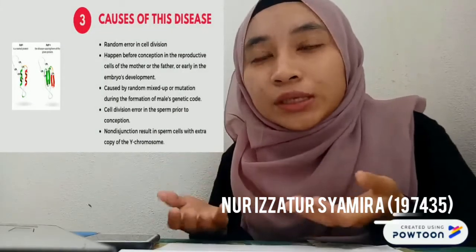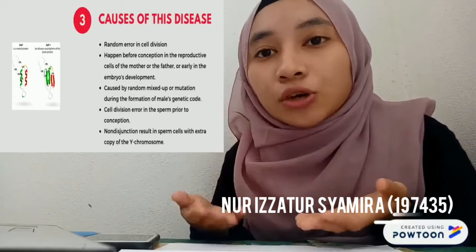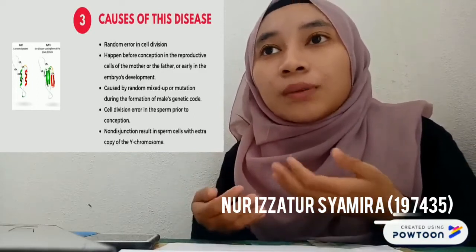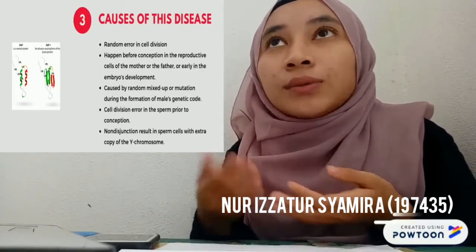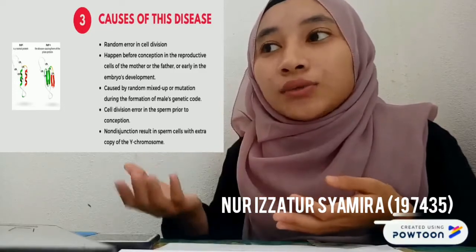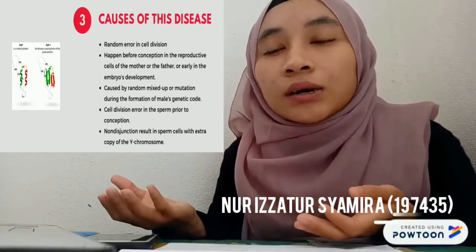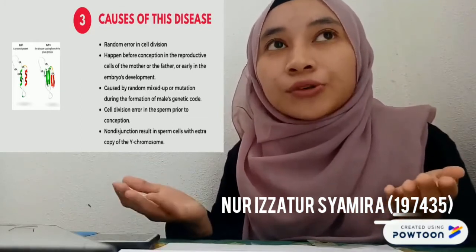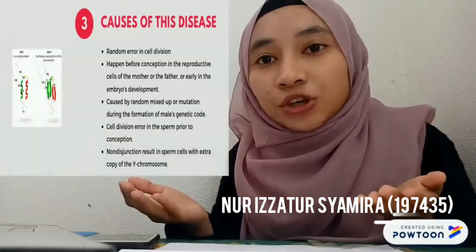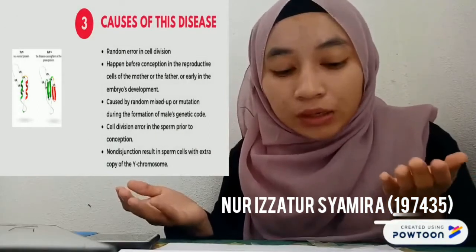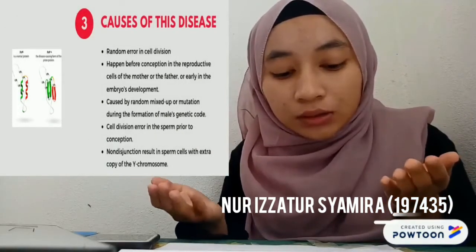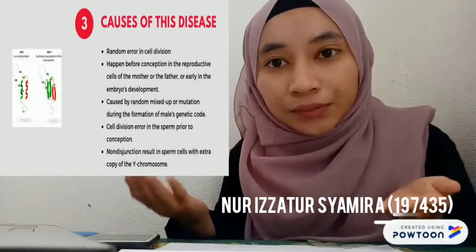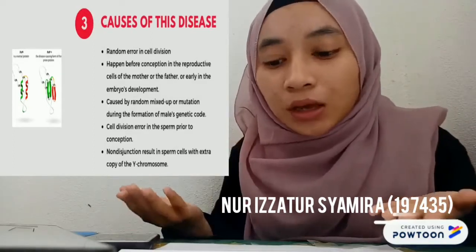So when we produce a sperm with an extra copy of the Y chromosome, by incident, when the sperm cell fertilizes the egg cell, this will give the child an extra copy of the Y chromosome. So the child will have severe symptoms of Jacob syndrome.